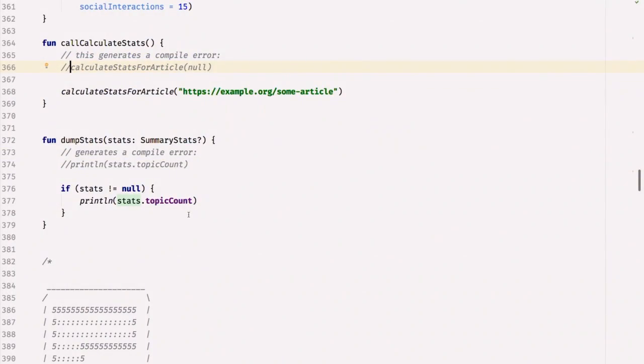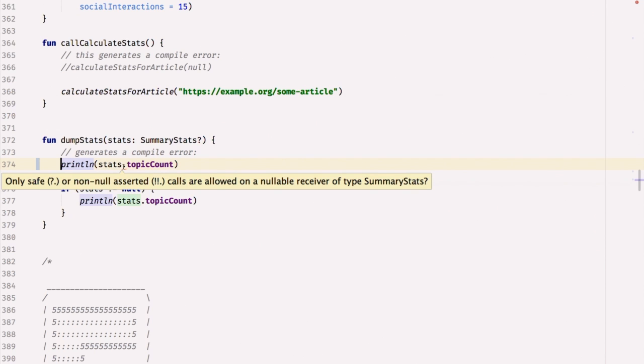And here's an example. I've got a method here which dumps those stats out to the console. This time it takes an optional summary stats. If I try and print that, I get a tiny little red underline which says only safe or non-null asserted calls are allowed on that nullable type. So I get a compile error if I try and reference that nullable thing.